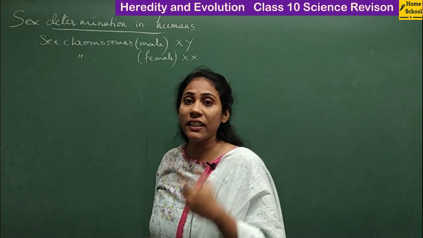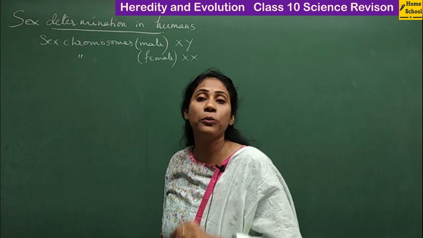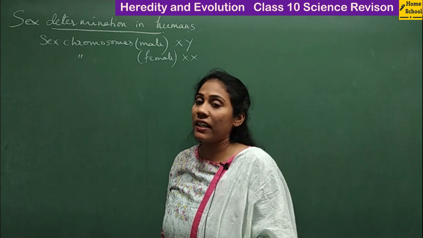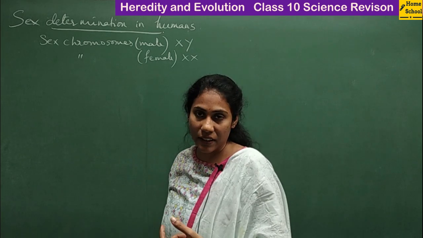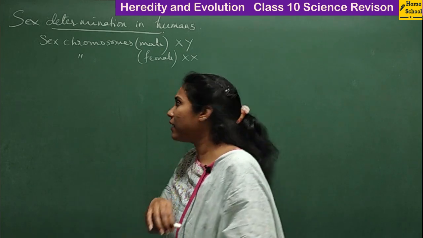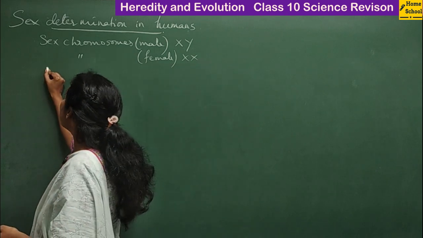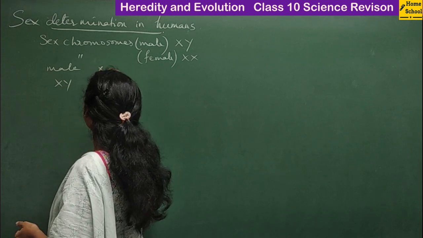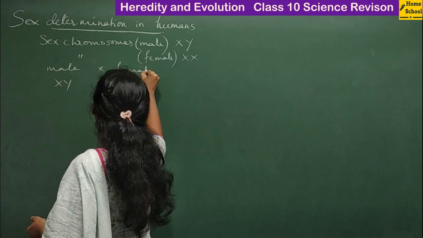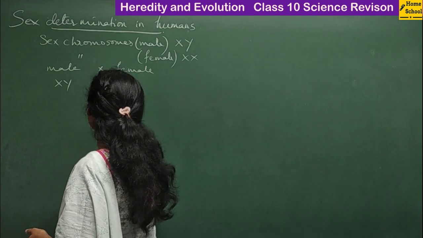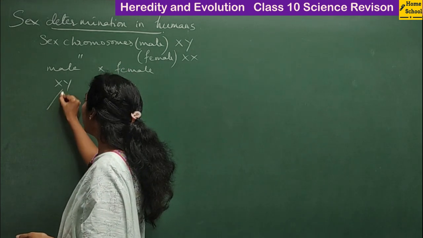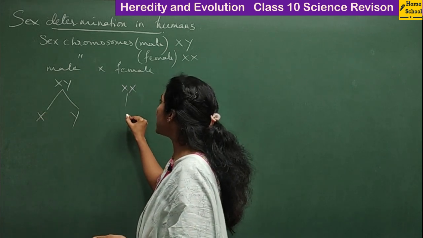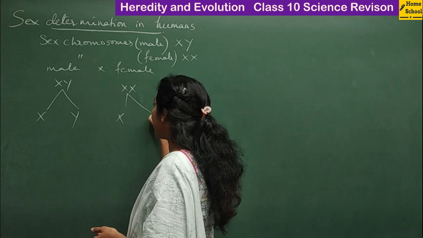And how can one determine sex in case of humans? Whether the chance of getting a boy child is higher or the chance of getting a girl child is higher? Actually, it's 50%, isn't it? So how do you work that out? See, the male which has XY, when crossed with the female who has the sex chromosomes X and X, the male will produce the gametes X and Y. The female always produces the gametes X.